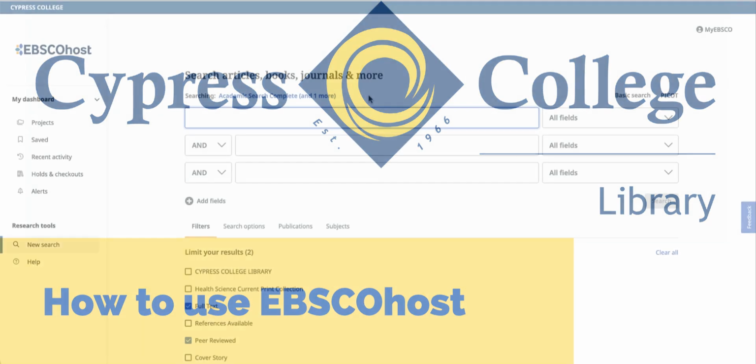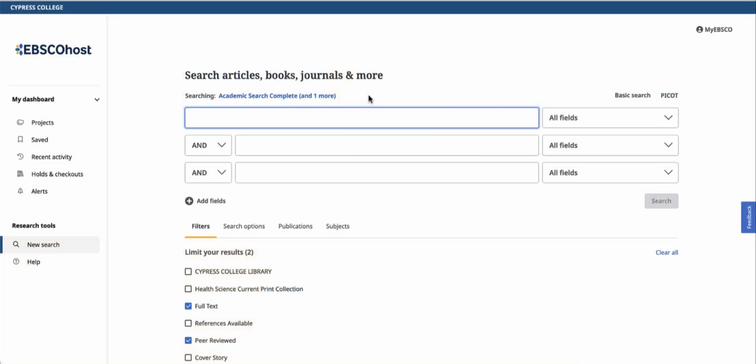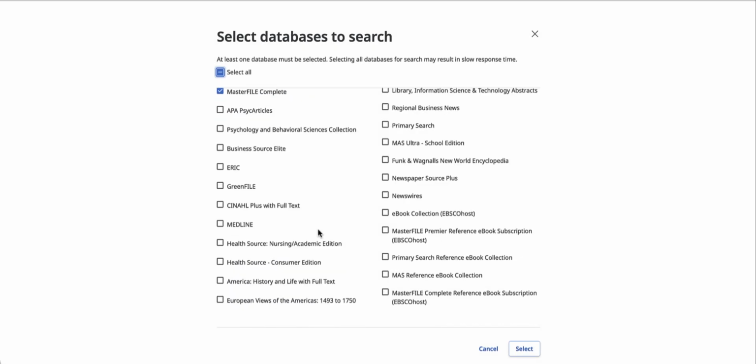Once you log into EBSCOhost, you will be directed to an advanced search page. Before you do your search, check out the other EBSCO databases available to add to your search. Depending on your topic, you may want to add additional databases that focus in your specific subject area.